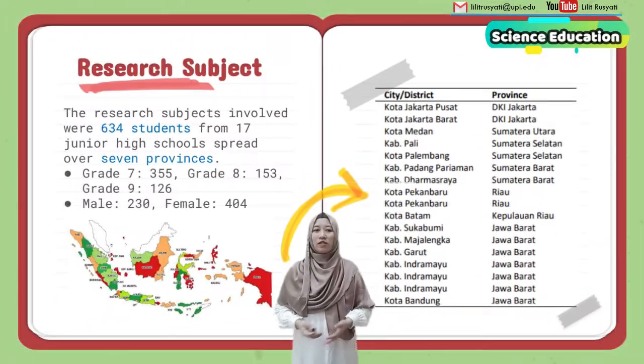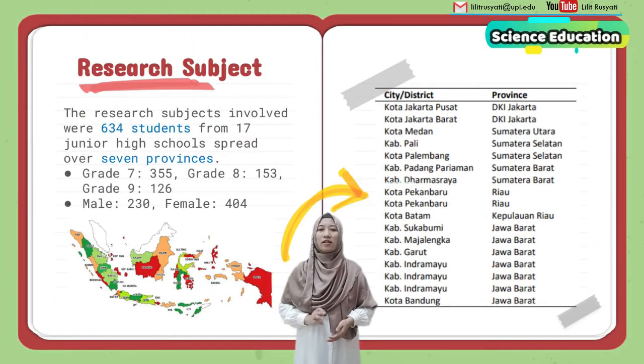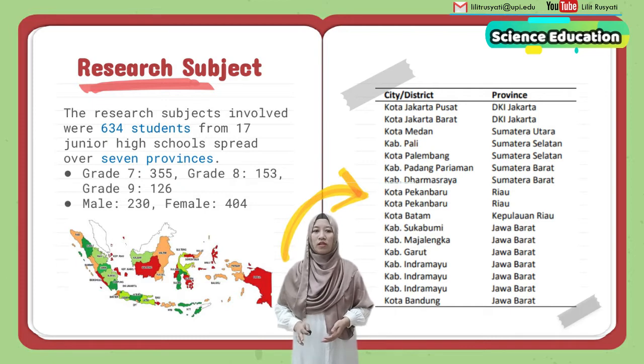For the research subjects, there are 634 students from 17 junior high schools spread over 7 provinces in Indonesia, with the proportion of grade 7 consisting of 355, grade 8 153, and grade 9 126. For gender, the male consists of 230 and female 404.